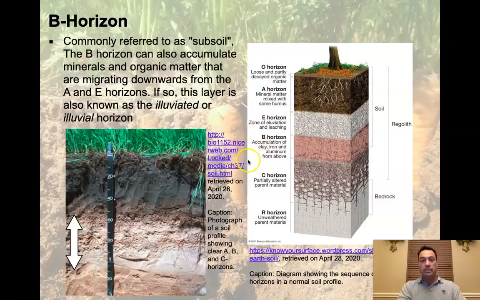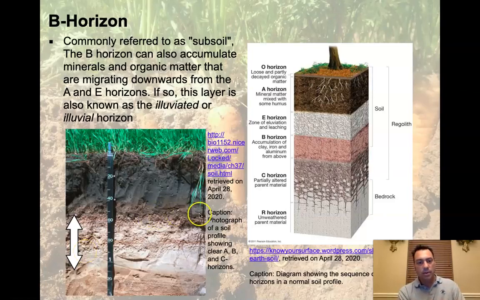Now we're going to head into B. So this is going to take us back to our previous picture. It's commonly referred to as subsoil. The B horizon can also accumulate minerals and organic matter that are migrating downward from the A and E horizons. If so, this layer is known as the illuviated or illuvial horizon. So this is a zone of accumulation. Well, what is it accumulating? It's accumulating a lot of the clay, a lot of the iron oxides, and a lot of the aluminum oxides. When that happens, we get a zone that tends to be kind of pink because you've got the iron. The iron tends to stain the soil.